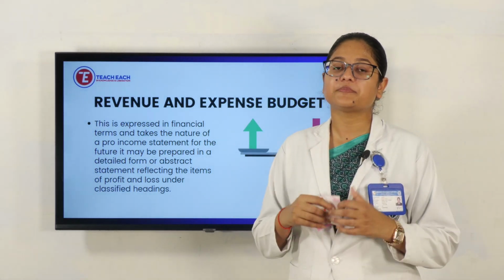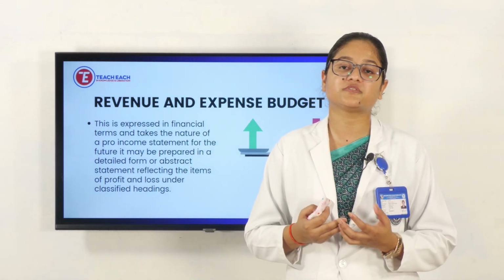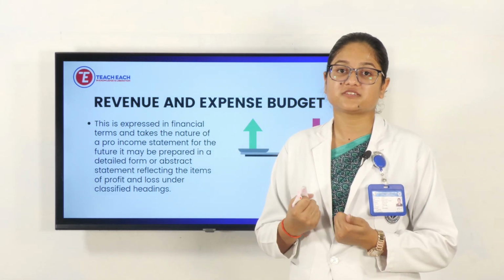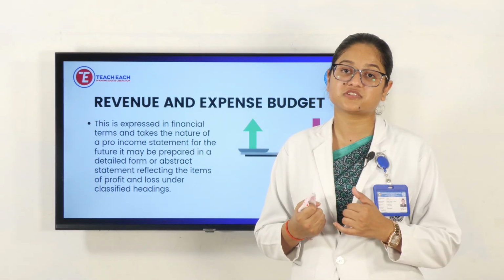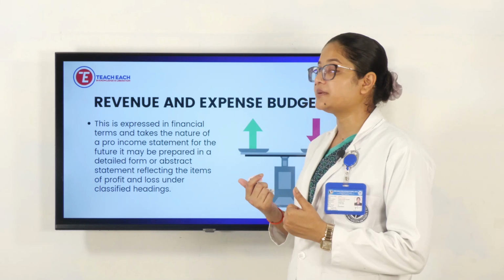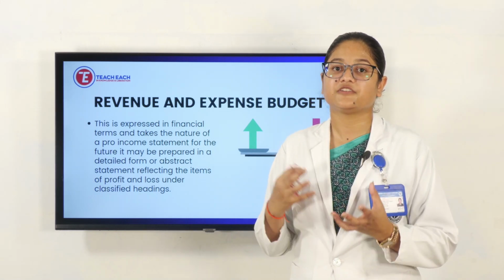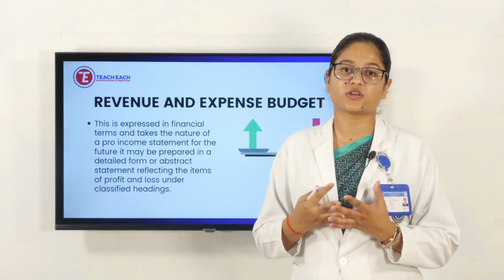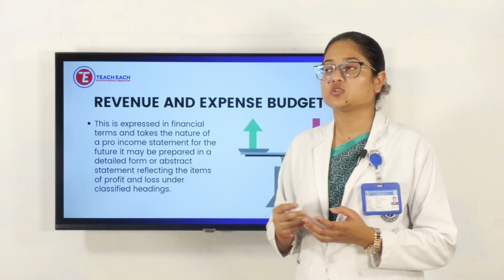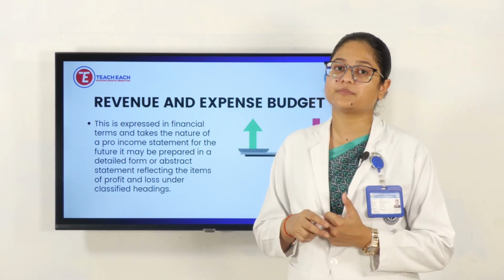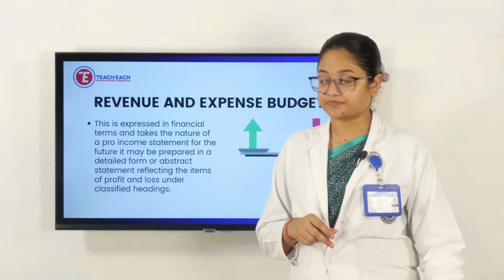If we plan something and everything has been completed, we come to a conclusion about our losses and profits: in what area we got losses, like more expenditure or more utilization, and in what area we got profits, like the cost is less but we got good quality, or we buy in bulk so we pay very little money. This type of budget is known as the revenue and expense budget.